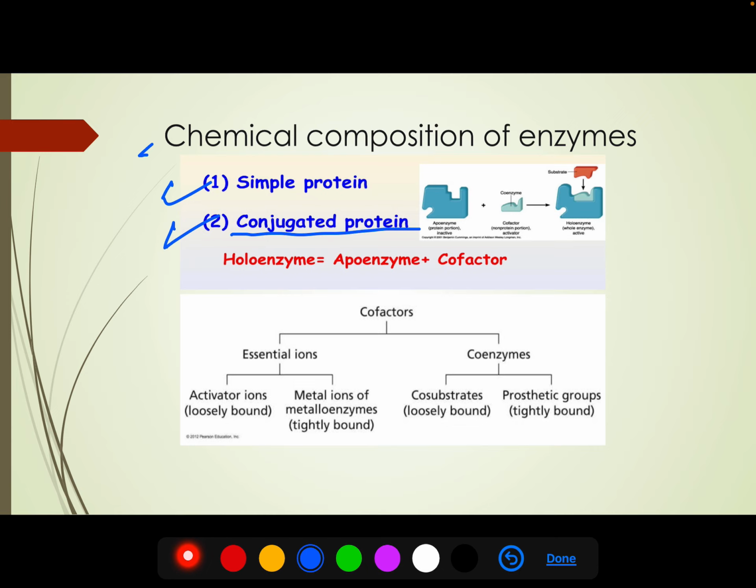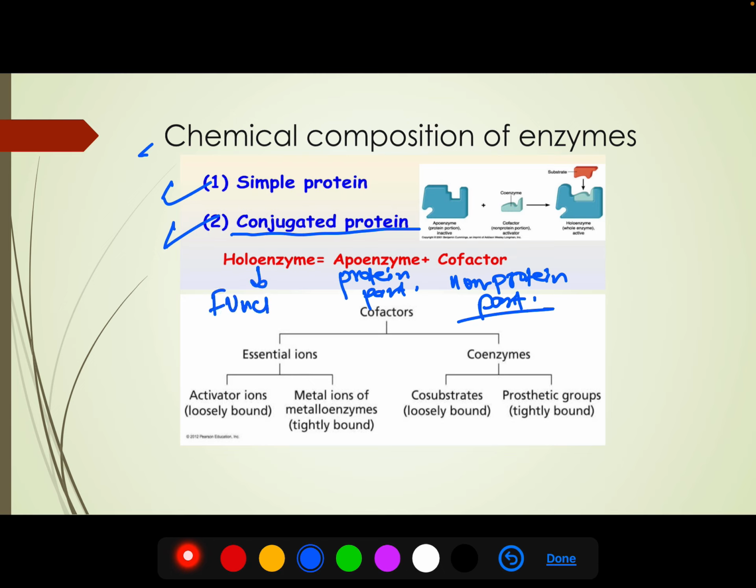In conjugated proteins, the protein part is called apoenzyme and the non-protein part is called cofactor. When these two are joined to form the functional enzyme, it is called holoenzyme.